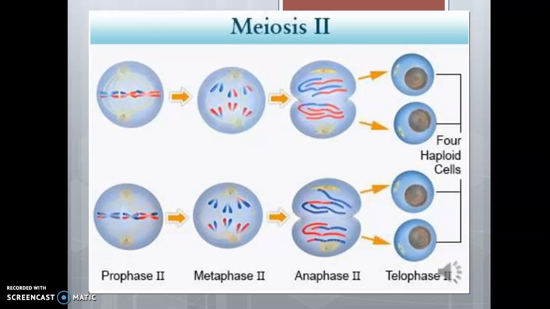So how does meiosis mix and match genes? The gametes produced in meiosis are all haploid, but they're not genetically identical. Each gamete has a unique sample of the genetic material present in the starting cell.